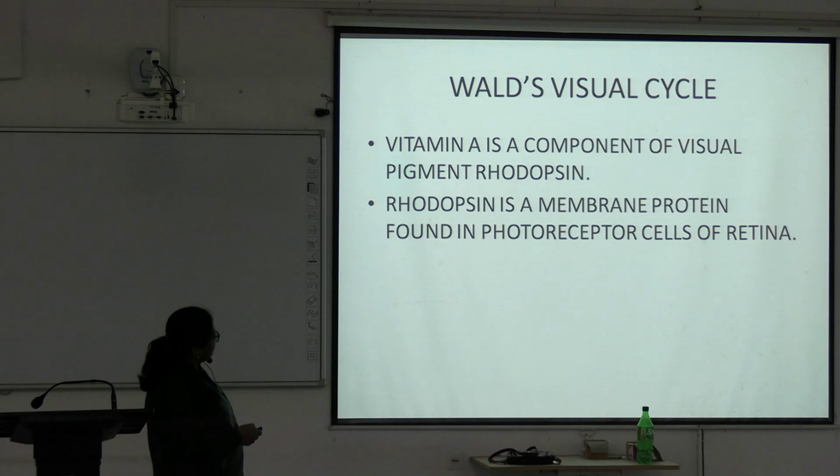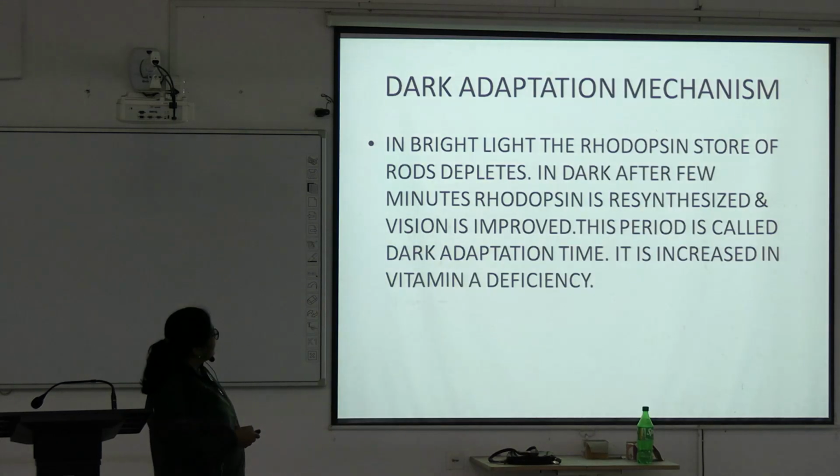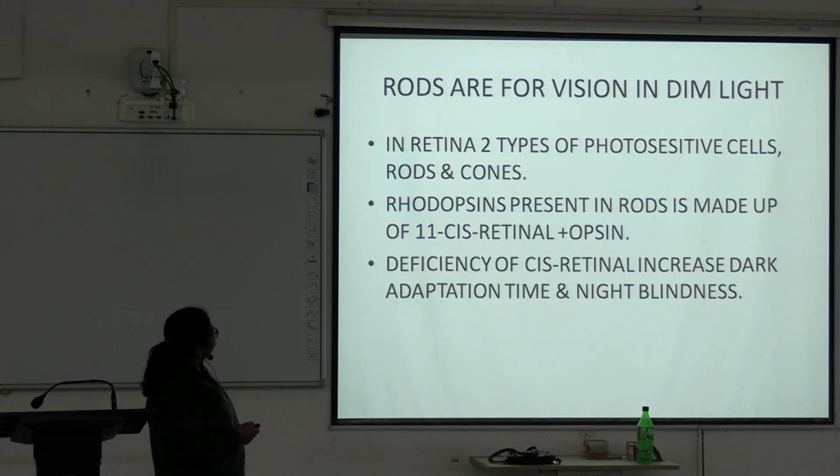Now this is the visual cycle. Rhodopsin is the visual pigment. In bright light there is breakdown of rhodopsin, forming all-trans retinal, which goes to the liver, forms retinol, then cis-retinol, which again becomes cis-retinal. It goes to the retinal epithelium, where in dark or dim light there is production of rhodopsin again. If there is vitamin A deficiency, there is increased dark adaptation time, or night blindness.